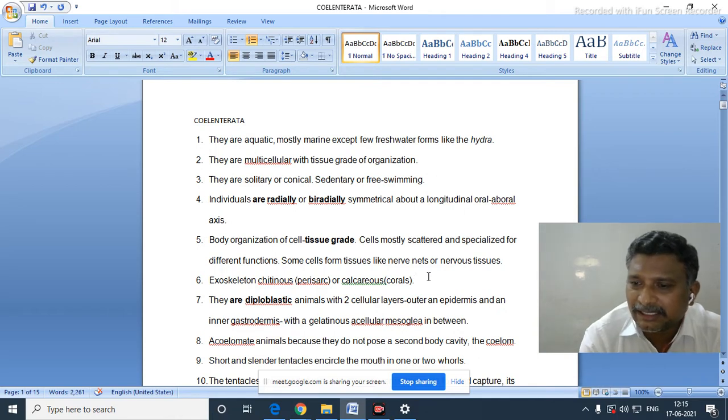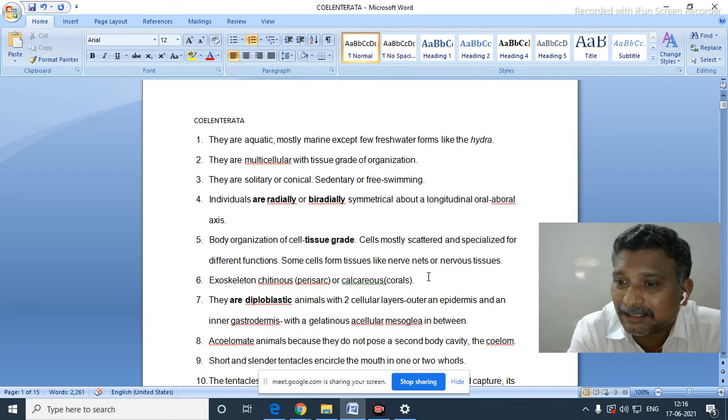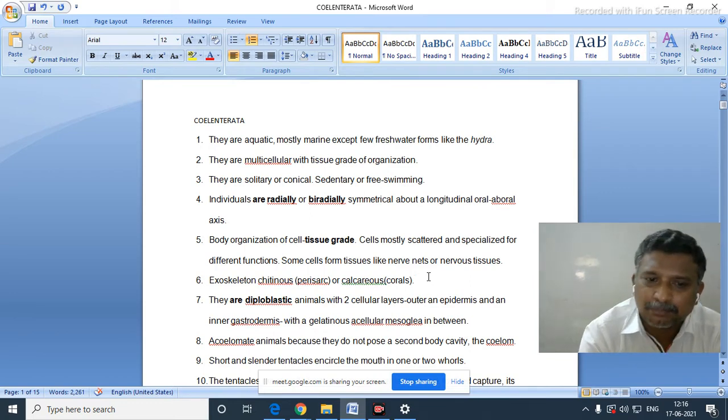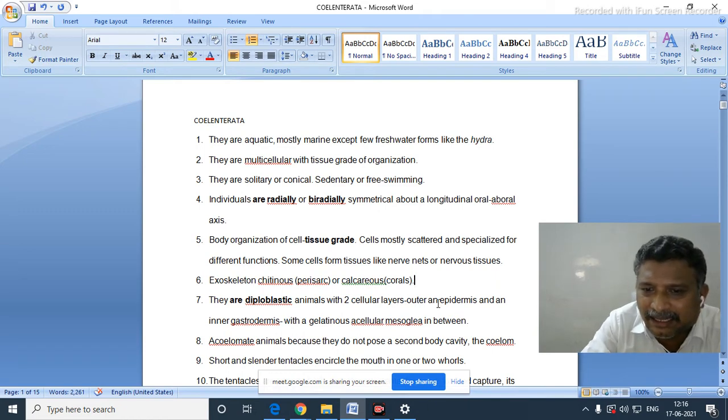A layer called the mesohyal will be there. The outer layer is called the ectoderm and the inner one is the endoderm. These two layers are present in their body wall, hence it is a radiata or diploblastica. But the words ectoderm and endoderm are not suitable for Coelenterata. They may be suitable from Platyhelminthes onwards.